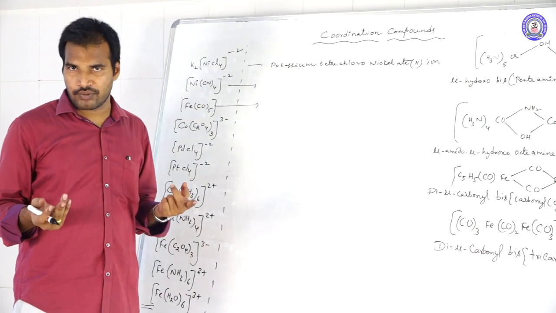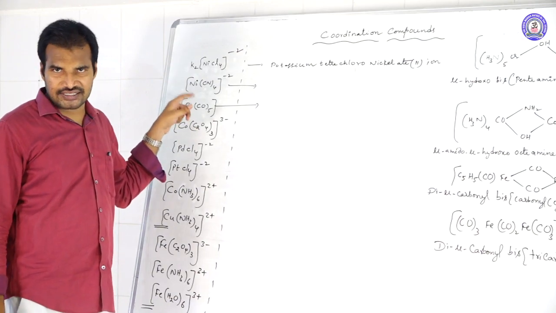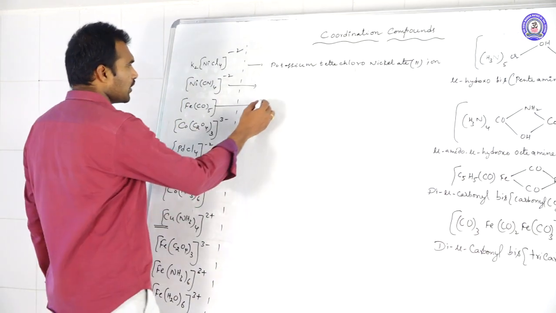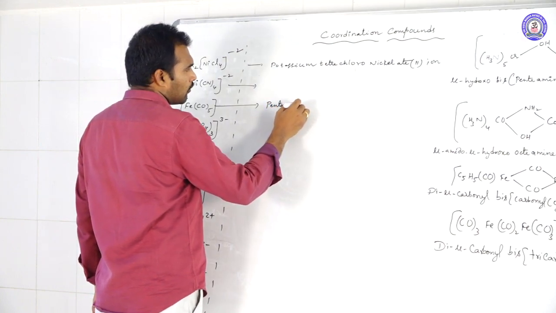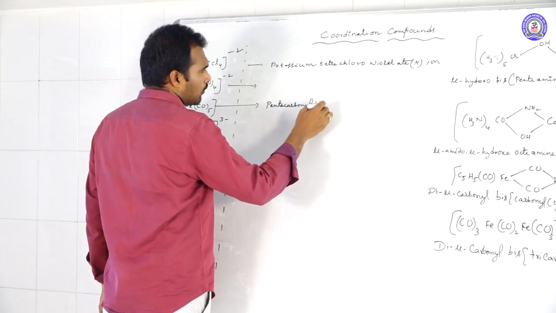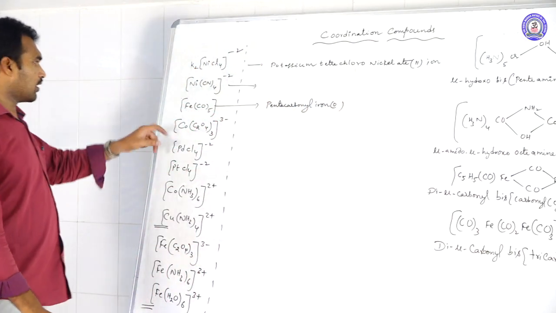CO is a neutral ligand. So if you substitute, iron will get the 0 charge, and the sphere itself has no charge. So what is the name? Pentacarbonyl iron(0). That is the name of the metal carbonyl.